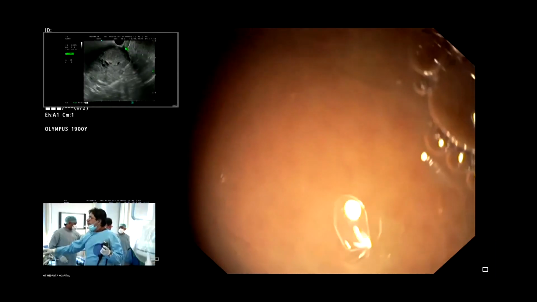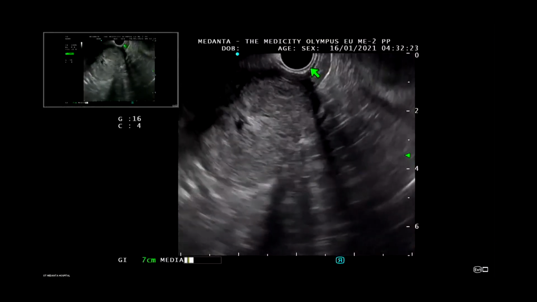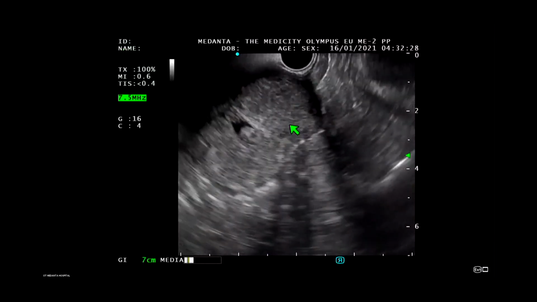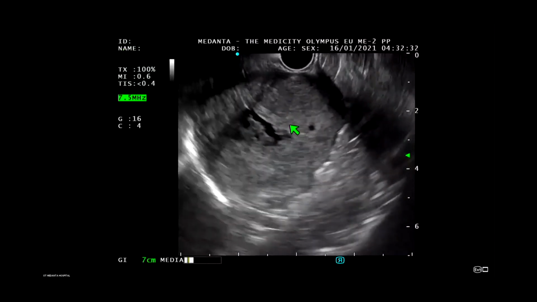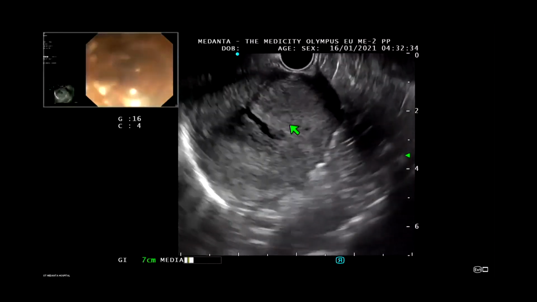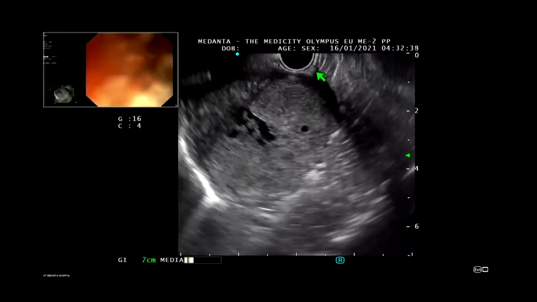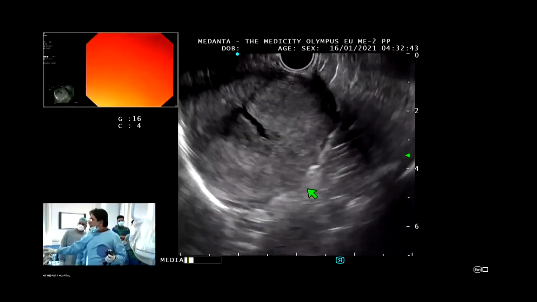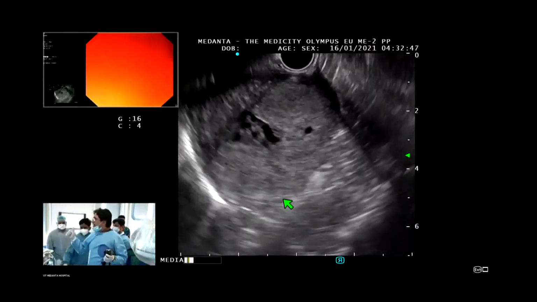Can you please enlarge the EUS? This is the 3rd layer. This is the 4th layer. The lesion is originating from the 4th layer, number 1. The possibilities are schwannoma, GIST, or a smooth muscle cell tumor, that is leiomyoma. This patient has an irregular border. Can you see the borders are irregular? That indicates the possibility of malignancy.